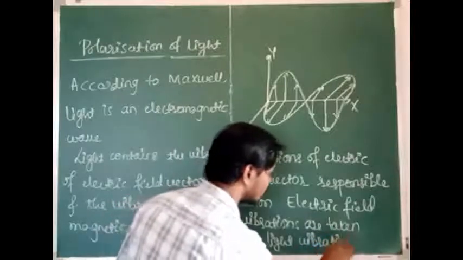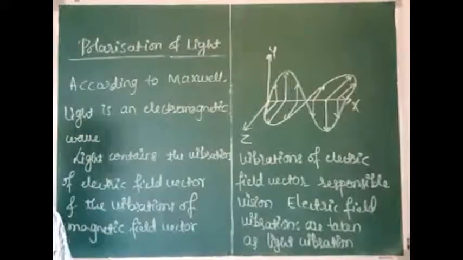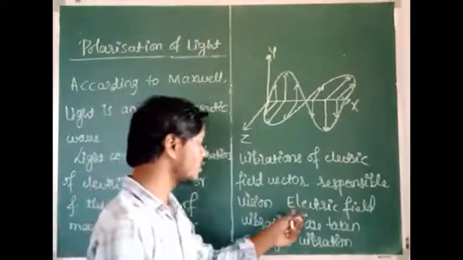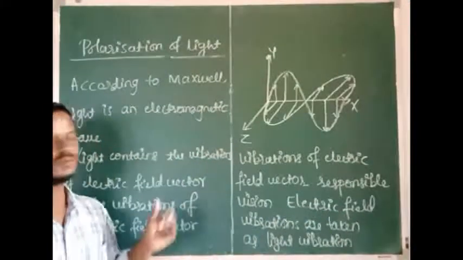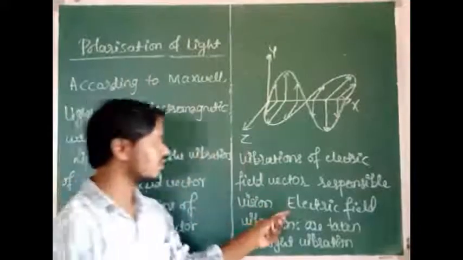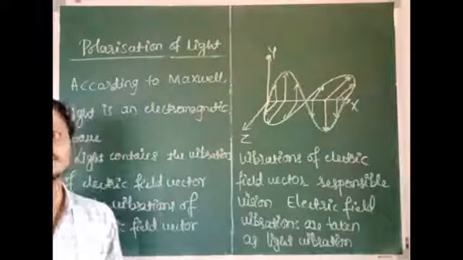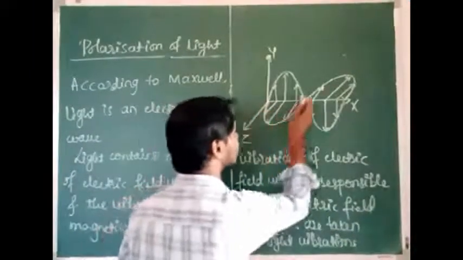Now we are going to study the polarization of light. Okay, so for the polarization of light we are going to consider the electric field vibrations. So that is why we are going to study the polarization of light by the electric field vibrations. Electric field vibrations are nothing but the light vibrations here. We are not going to consider the magnetic field vibrations.